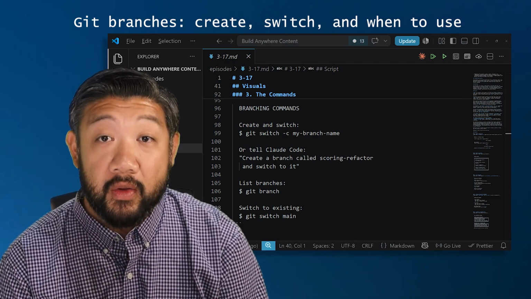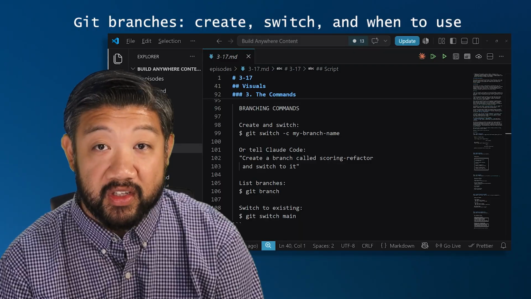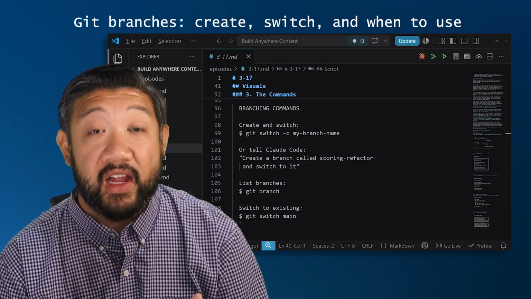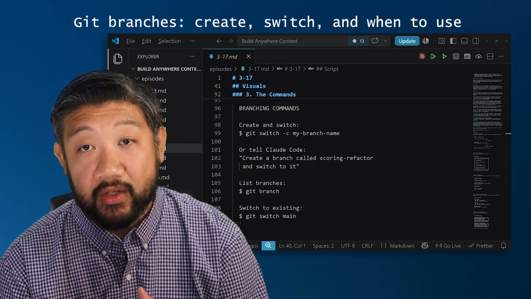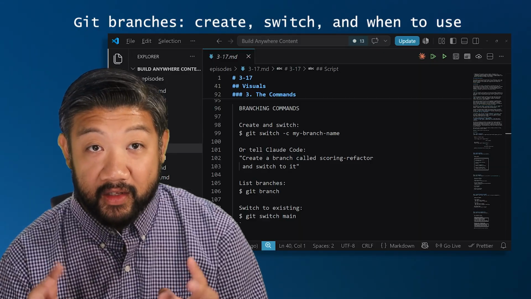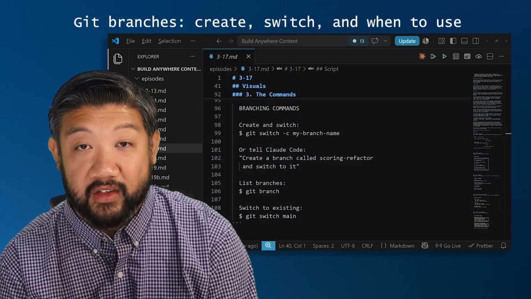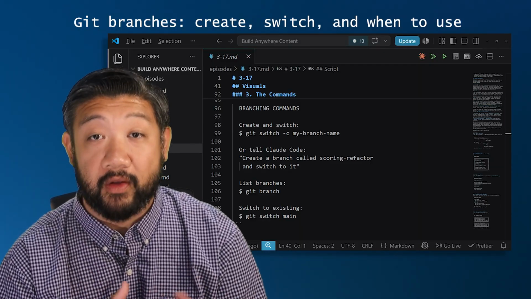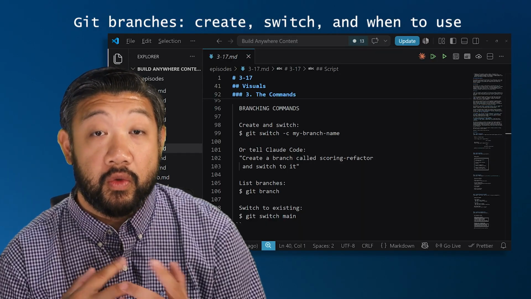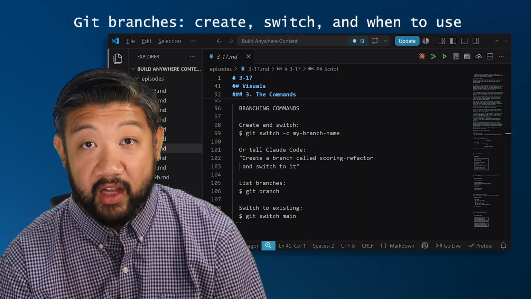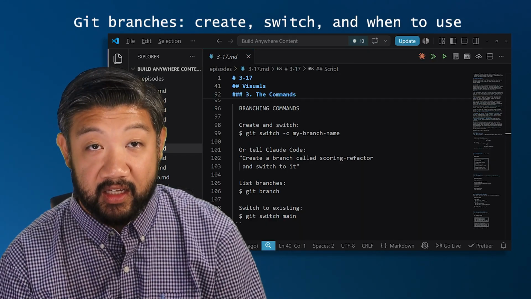You could tell Claude Code to handle this without typing the command yourself. You can say, create a branch called scoring refactor and switch to it. It'll run that git switch -c scoring refactor command for you in the background. So you work, Claude commits to that branch, and then main stays clean.